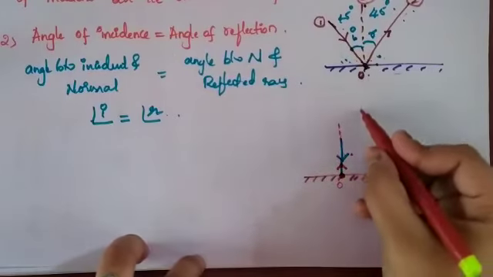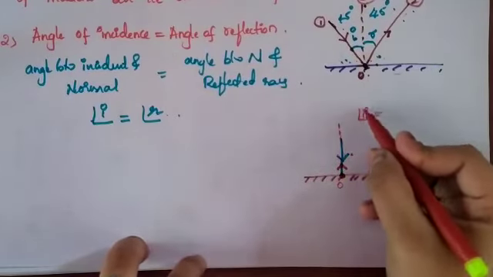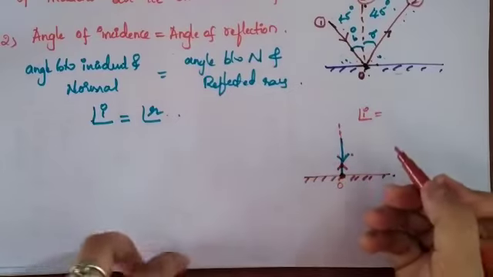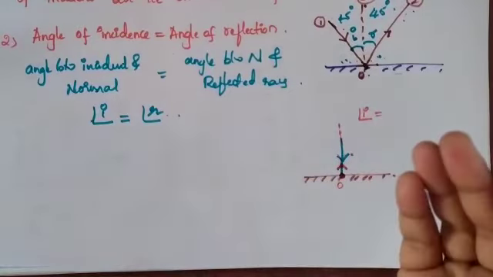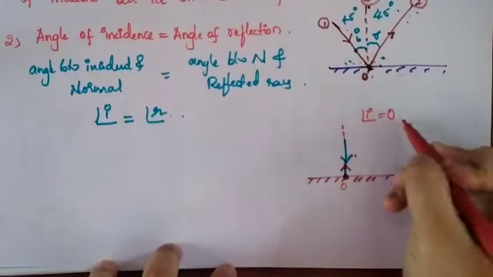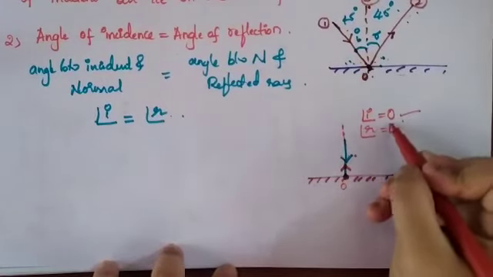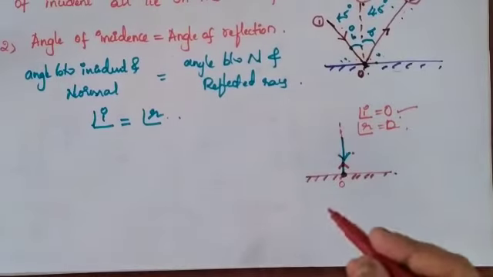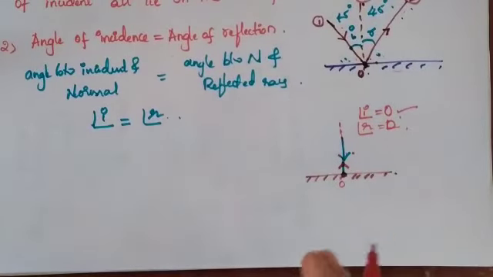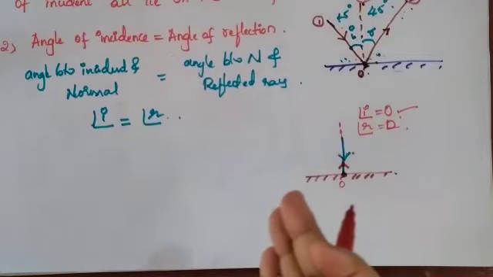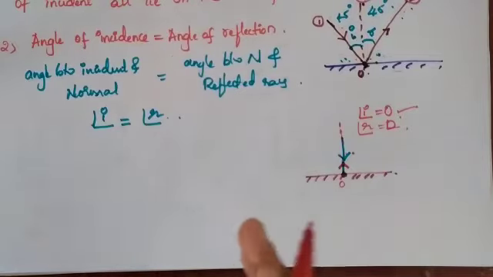Then what is the angle of incidence? In this case, the angle between the incident ray and the normal will be 0. So if the angle of incidence is 0, the angle of reflection will also be 0. You can't say 90 degrees here. It is not 90 degrees, it is 0 degrees. So in this case, the angle of incidence and the angle of reflection are 0.